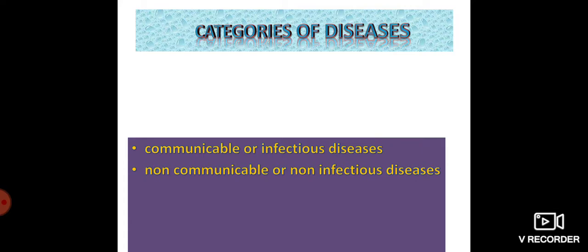Okay, students, that's about today. Today we have taken what health is, what disease is, and the categories of diseases, that is communicable and non-communicable diseases. So read these portions well. Study well about the definition of health and diseases, the differentiation of communicable and non-communicable diseases, and their examples.